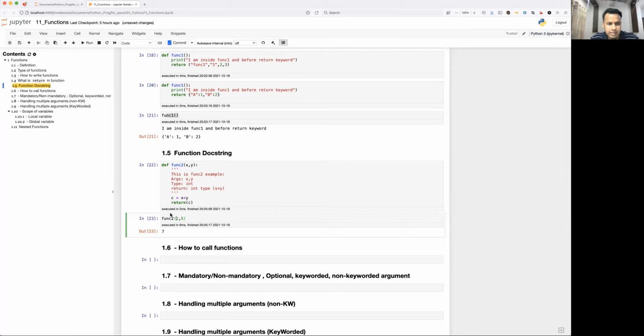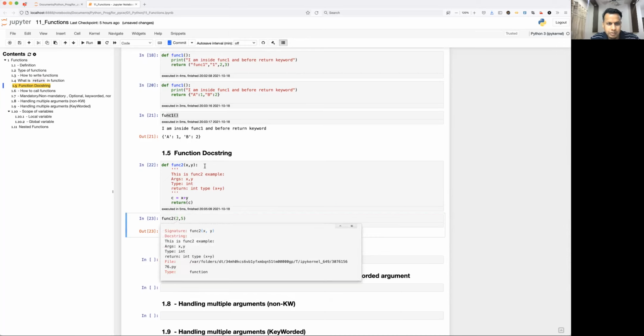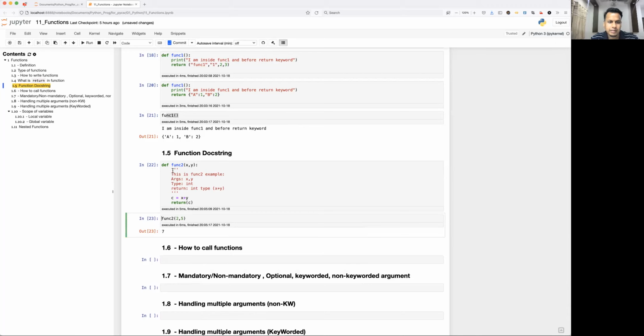Put your cursor here and just press shift tab. See, this is the func2 example. This is what we have written: arguments x and y, type integer, returns integer type x plus y. And it is adding its own details, like where exactly this is and what the type of this function is. So this is the use of docstring, triple quote. I had promised you guys I would tell you the exact use of triple quote. This is where we use it. We always use it for the docstring of the function.